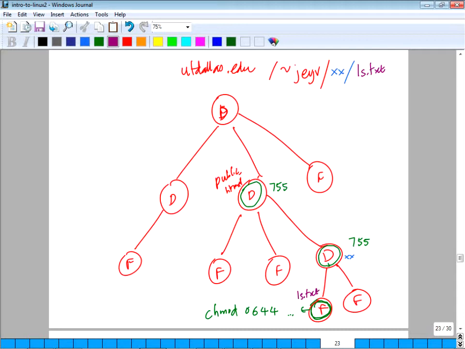Yes. The files by default inherit the permissions directly. So do the files inherit the permissions? Yeah. Give me one second, I will cover that.